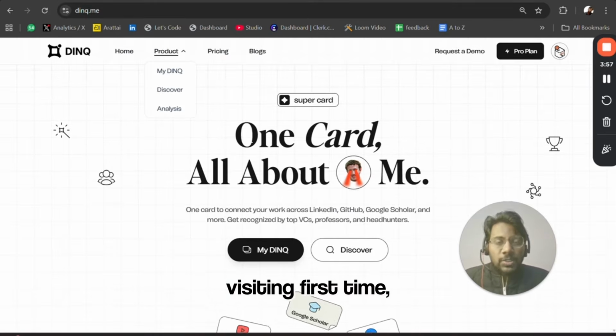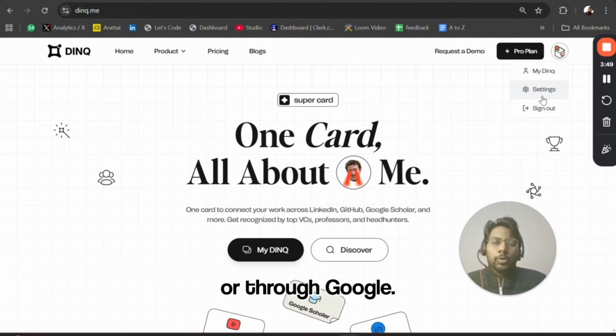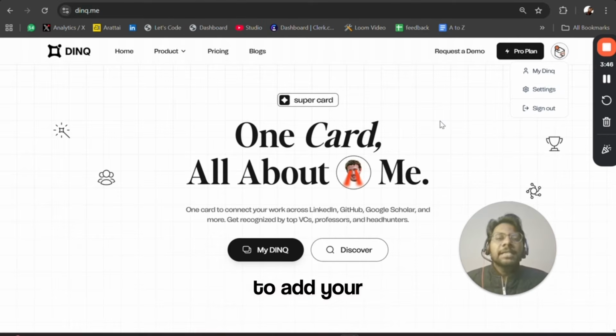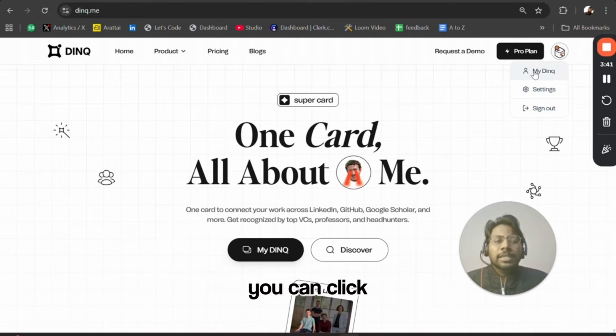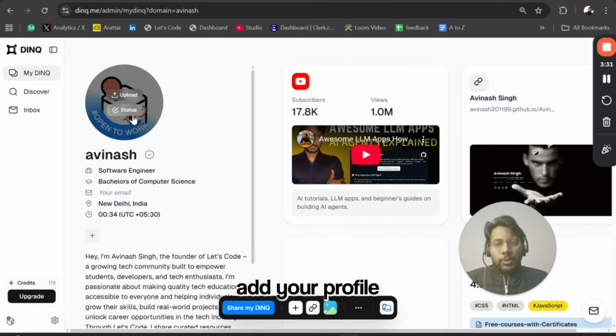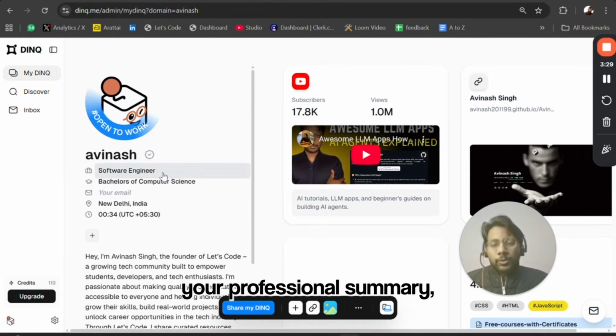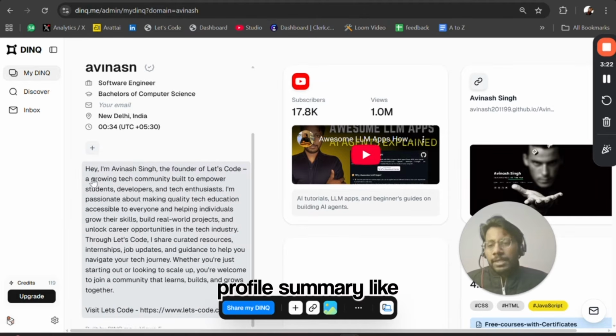So if you're visiting for the first time, just go here and click on sign up. You can sign up through your email ID and password, or through Google. You will need to add your username, so you can choose any username, and then you can click my link. It will redirect you to the page where you'll get everything to add to your profile. First, you can add your profile picture, your name, and your professional summary, like what you are actually doing right now, or what you know, in the form of a story.